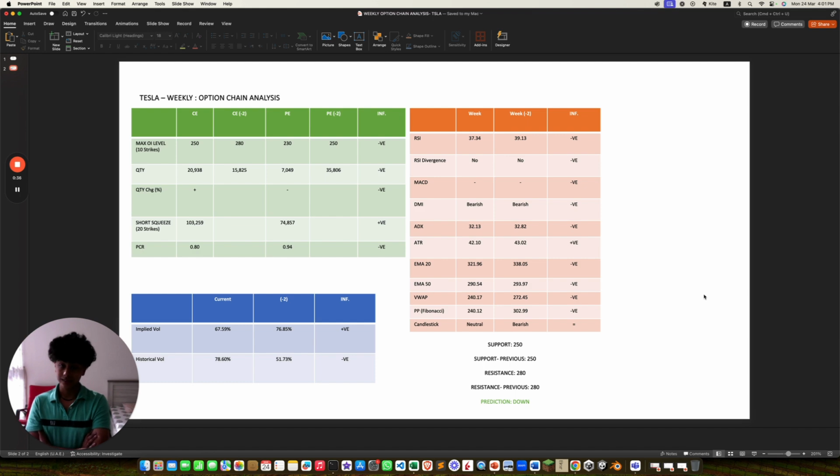ADX is lower, that's negative. ATR is lower, that's positive. EMAs are both lower, that's 2 negatives. VWAP and pivot point are both lower, that's 2 negatives as well. But the candlestick is neutral.